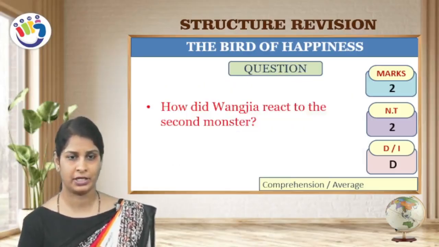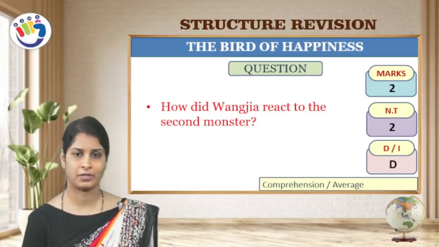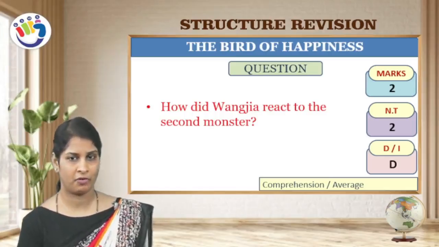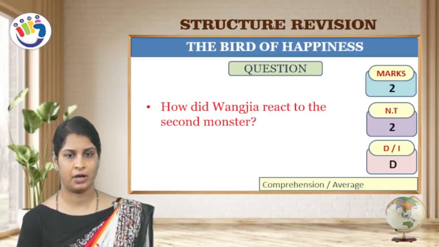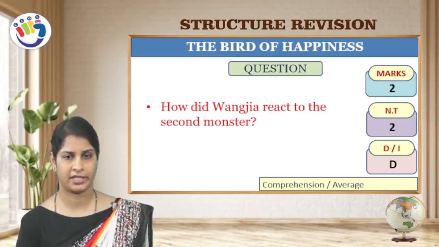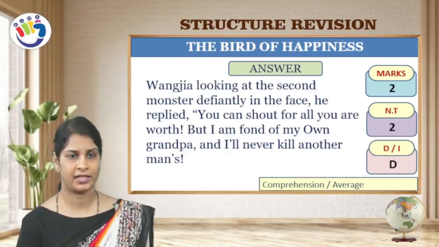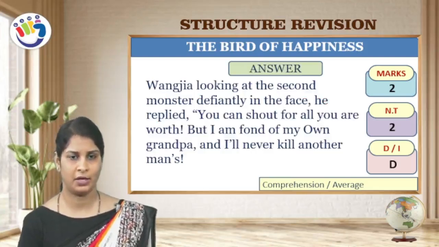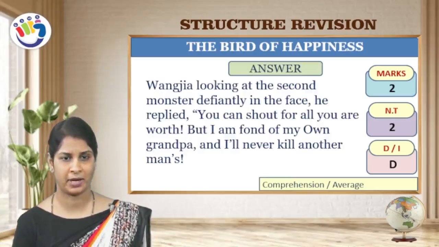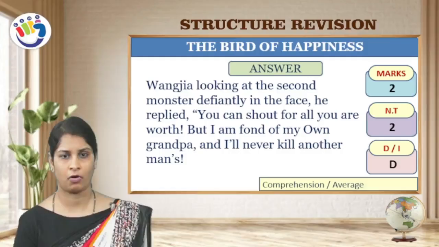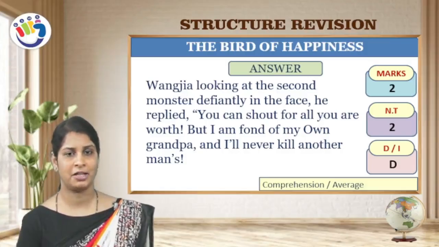The next question, how did Wang Zia react to the second monster? Question for 2 marks, number of times appeared, a direct question under comprehension or average. The answer is: Wang Zia, looking at the second monster defiantly in the face, replied, "You can shout for all your worth, but I am fond of my own grandpa. I will never kill another man's."